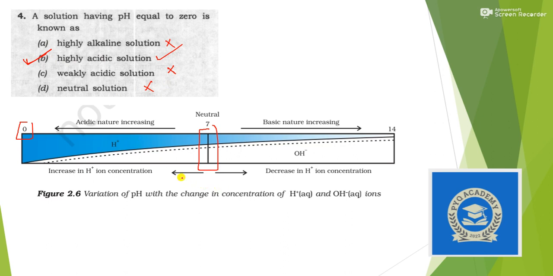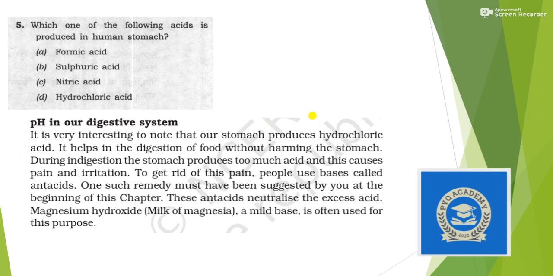You can see here, the increase in H plus ions means increase in acidity, and at the same time, increase in OH minus ions is increase in basicity. Okay, that was a question from the NCERT.